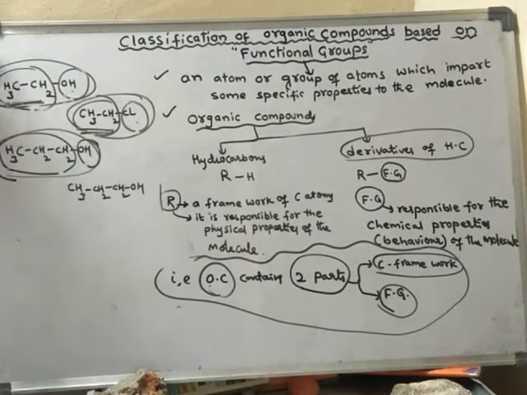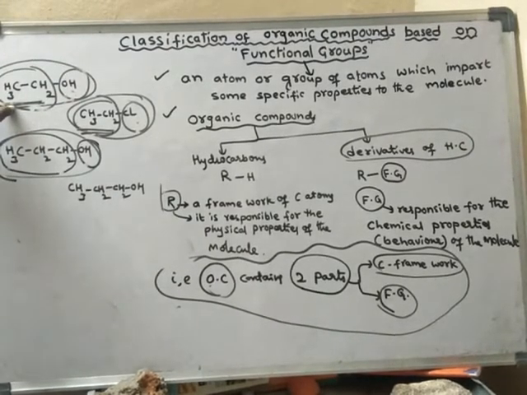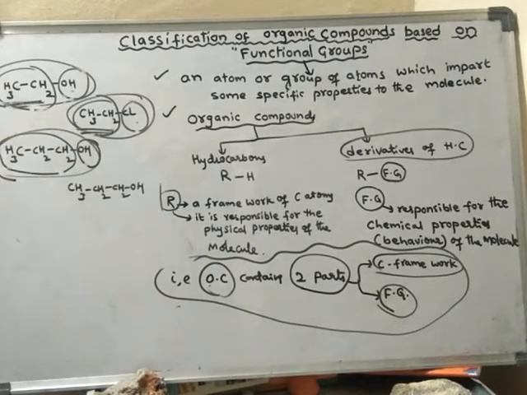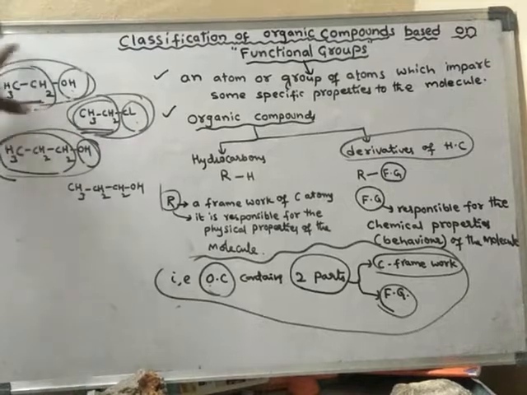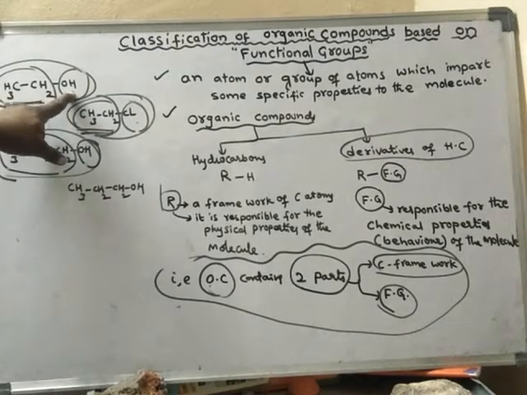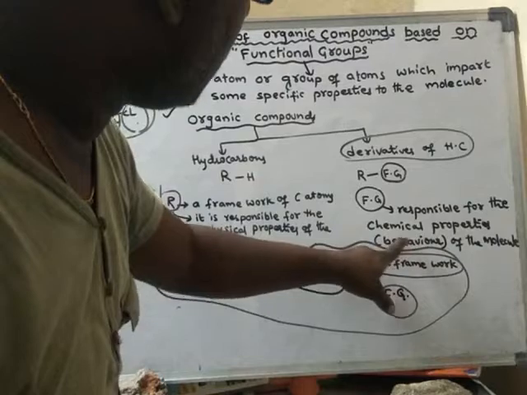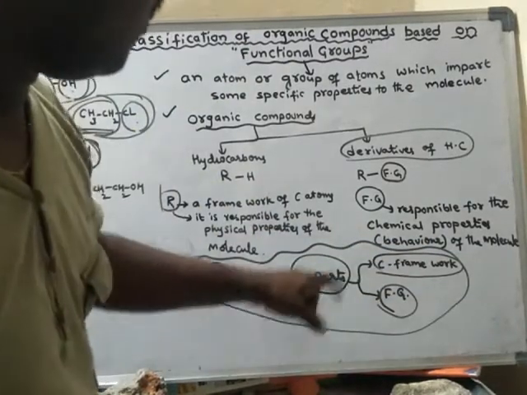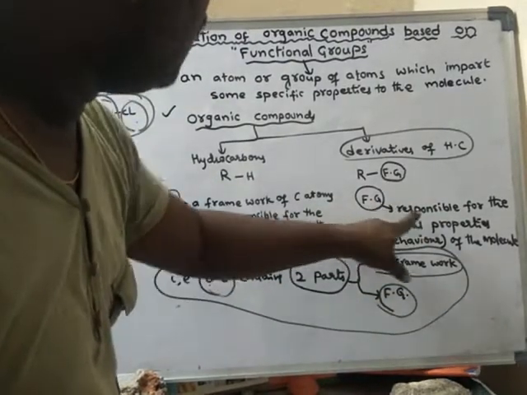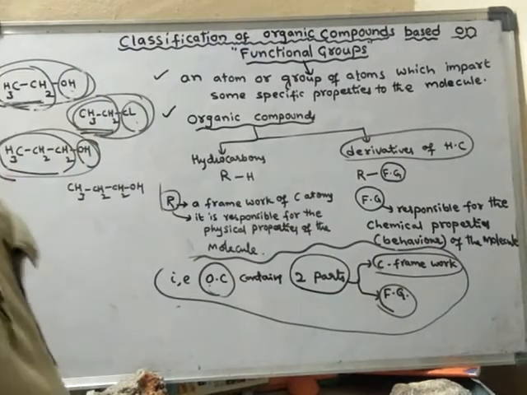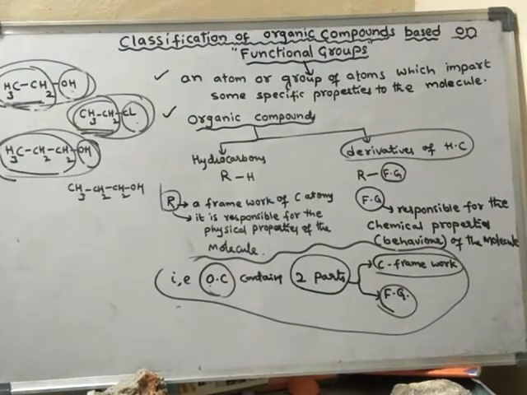What is responsible for the chemical properties of this molecule? The same thing is responsible for the chemical properties of this molecule also. So what is responsible for the chemical properties of this one? The OH functional group. Because the functional group is responsible for the chemical properties of the molecule, or else the functional group is responsible for the chemical behavior of the molecule. The chemical behavior of the molecule is decided by the functional group.